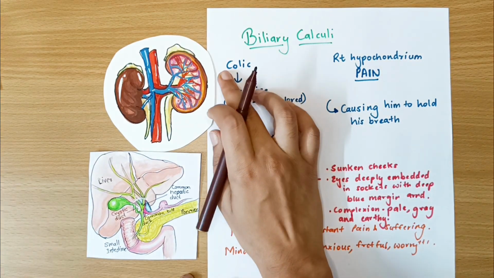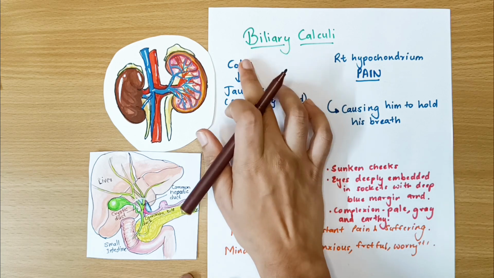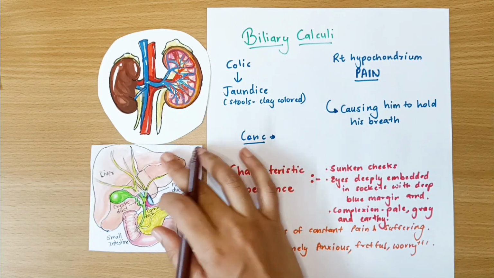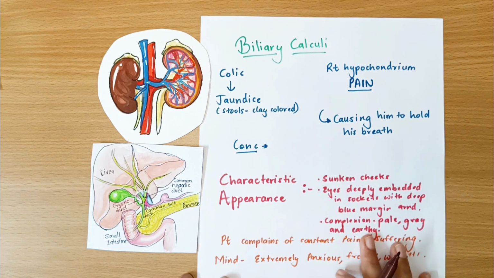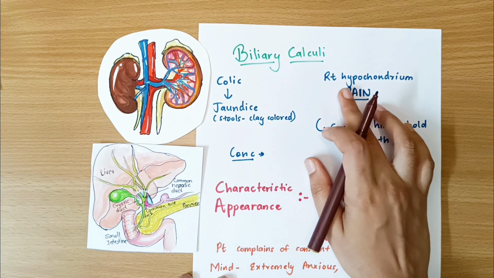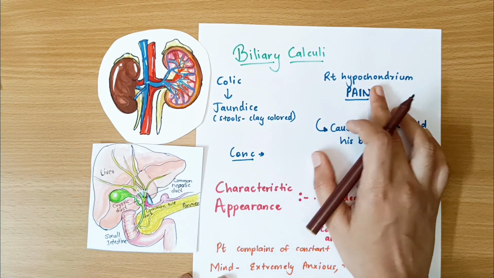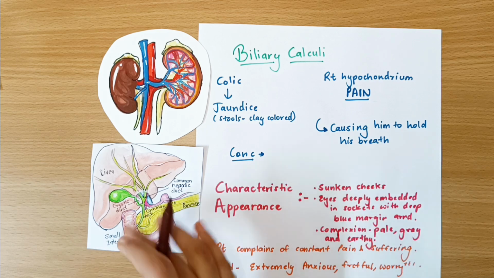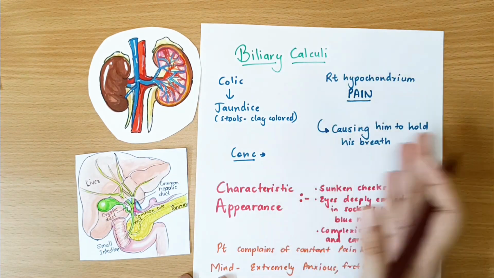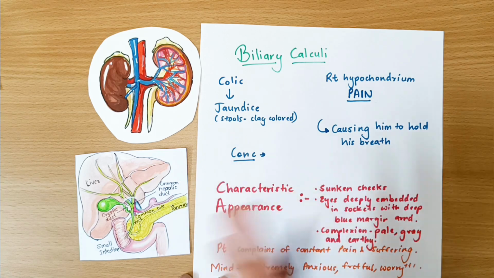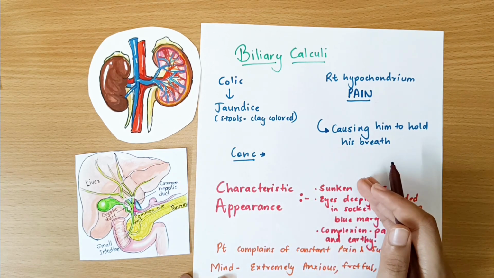So first of all, you will have colic because of the biliary calculi, which will be followed by jaundice. And how can you see jaundice? Because if stools are clay colored, your skin will turn yellow, etc. And the pain will be in the right hypochondrium. As you all know, the liver is on the right side, and the gallbladder is also on the right side, and hence the pain will be on the right side in biliary calculi.